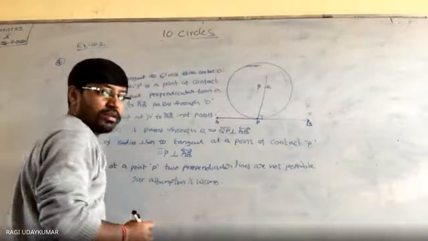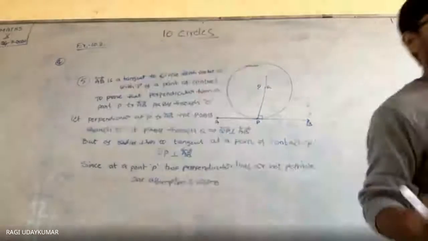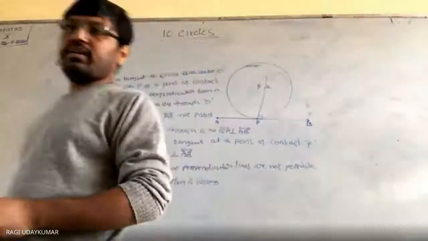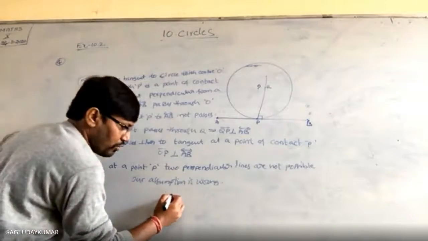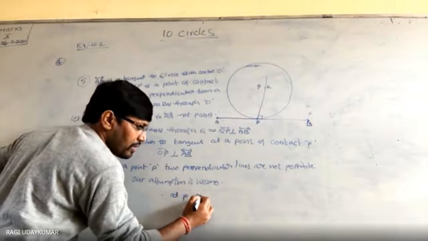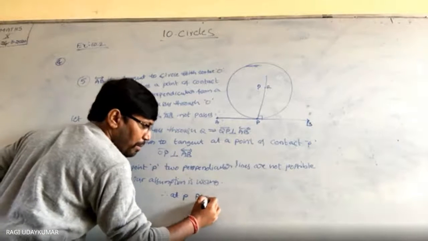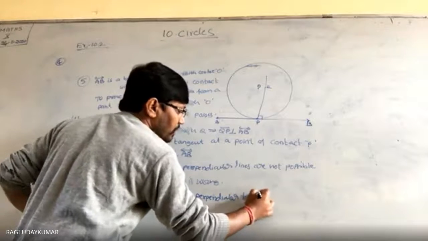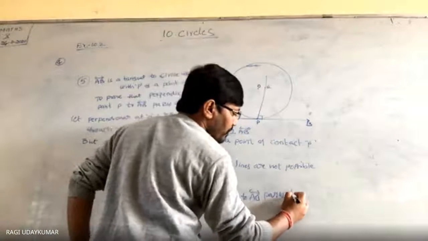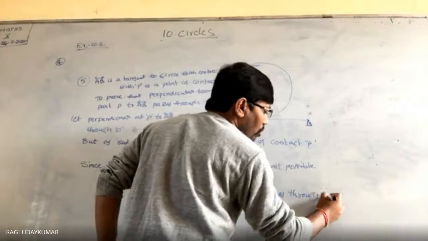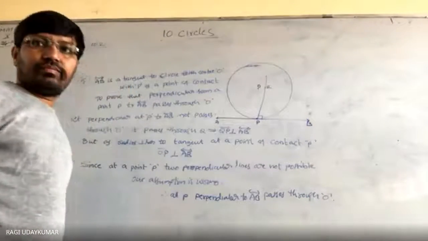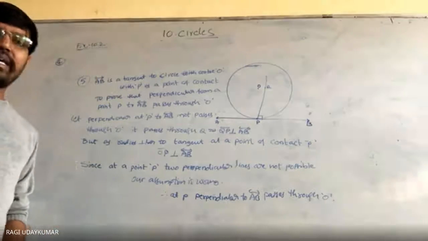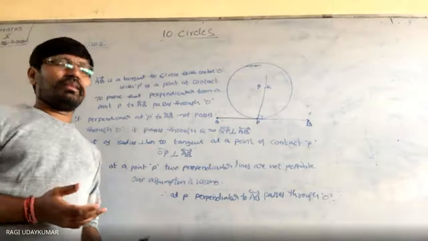Therefore, the perpendicular line at P to AB passes through O, the center. That's all. Understood? There is nothing in this, no point in getting confused, my child.